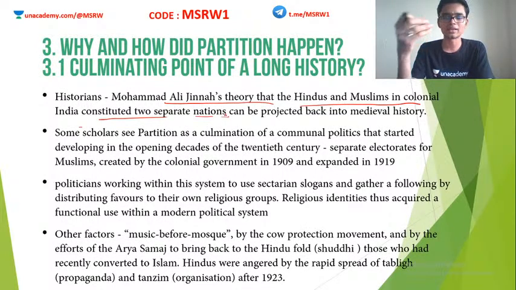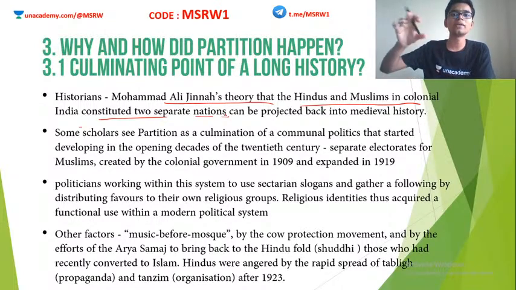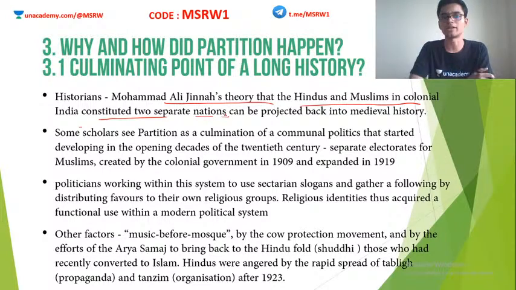For example, they enforced jizya, a pilgrimage tax, etc. They followed Islamic law. So some of them, not everybody, but some of them. So this may have been the root cause of the eventual splitting of the Indian subcontinent. So historians started arguing this side.